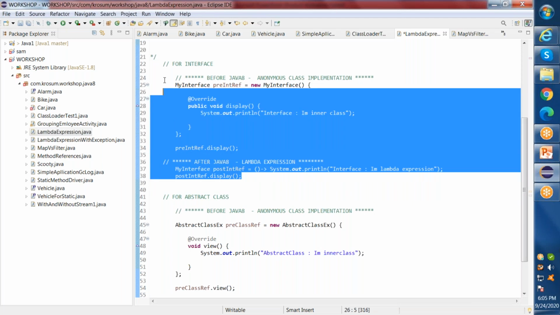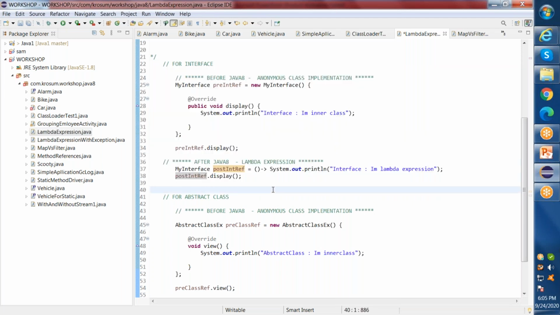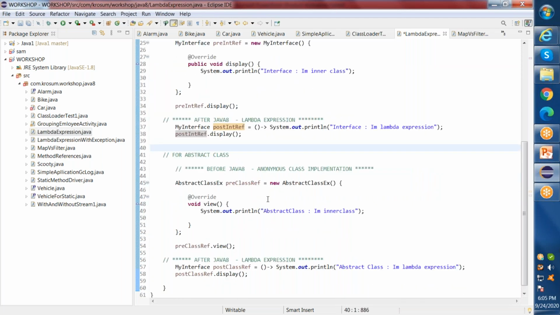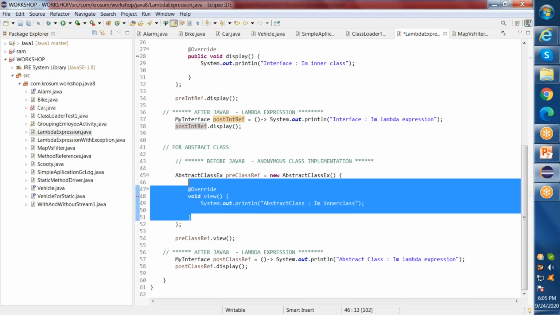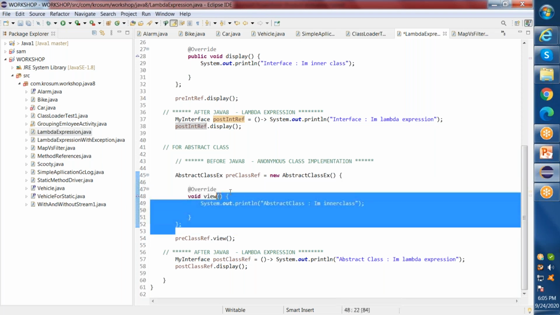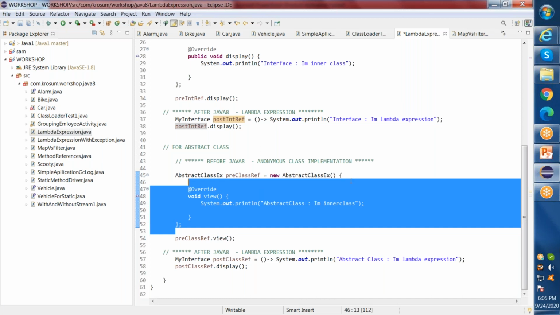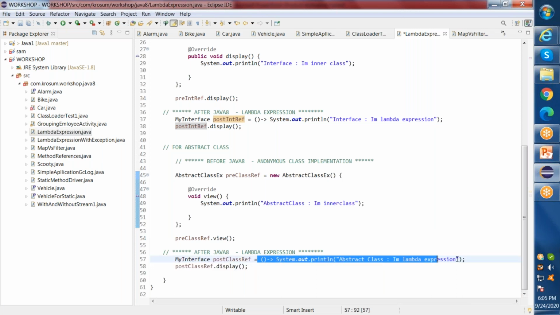We are just calling it, and we'll be getting the same thing. So this is for the interface I have done, and it is the same for implementing an abstract method too. Lambda expression is used to implement a functional interface and also an abstract method. We implemented it in the inner class way, and the same way we have implemented it using the lambda expression.